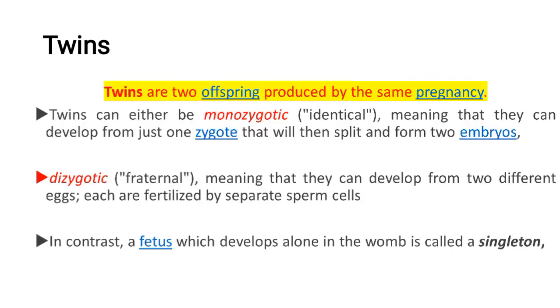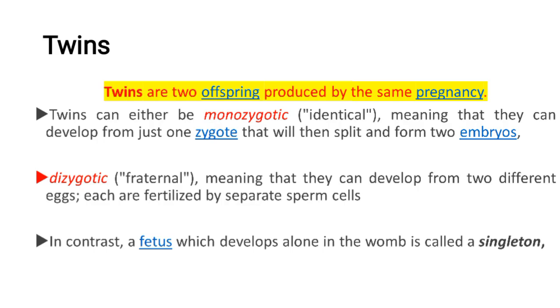Now, twins are two offspring produced by the same pregnancy. There are two types of twins: monozygotic twins and dizygotic twins. The monozygotic twin is called identical twin and the dizygotic twin is called fraternal twin. Monozygotic, identical, means they develop from just one zygote that then splits and forms two embryos.